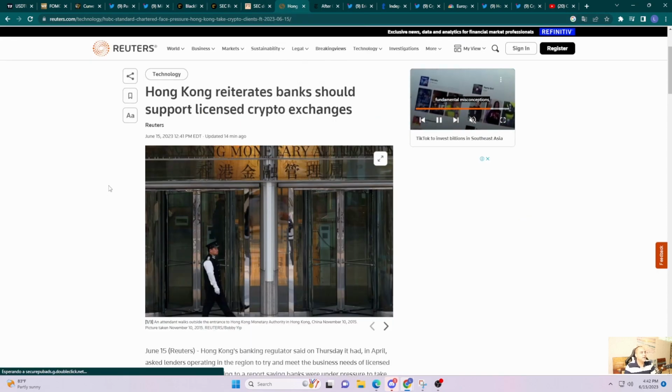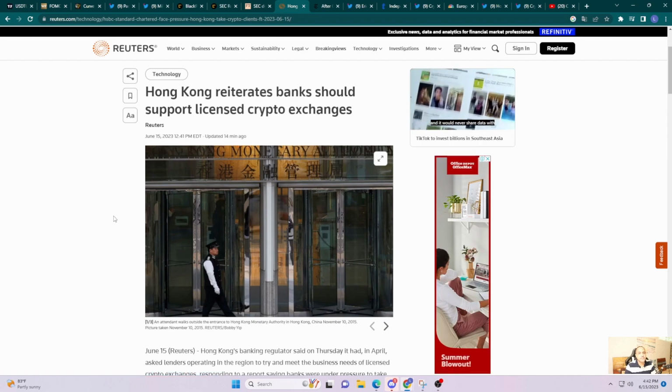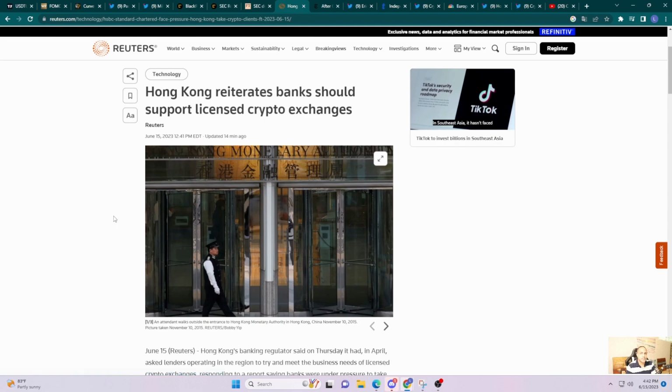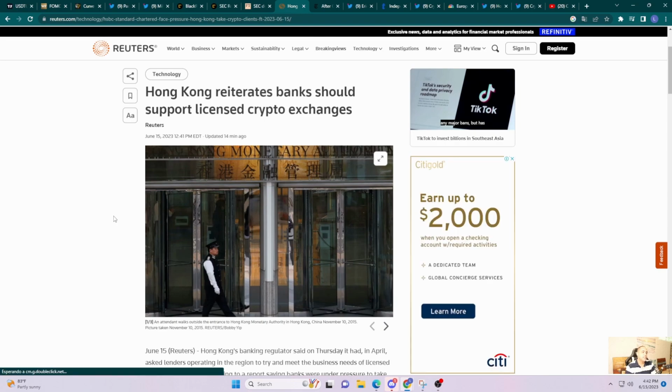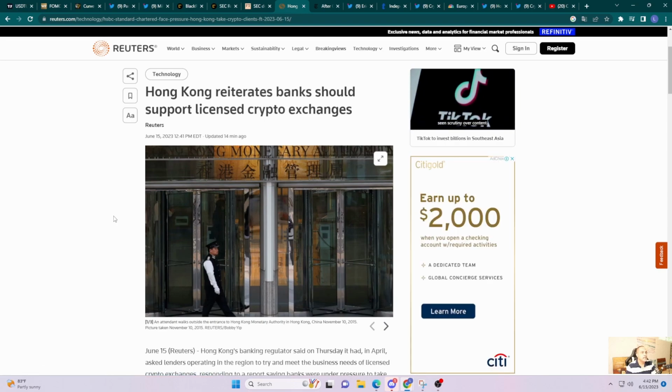In other news, Hong Kong. Asia is really going in deep with cryptocurrencies, right? The US is pushing back on cryptocurrencies, but as the US pushes back, in Asia you can see a real transformation happening. Hong Kong has reiterated to their banks, hey, be supportive of cryptocurrencies. Make sure you accept cryptocurrencies and that you let your customers transact with cryptocurrencies, right?